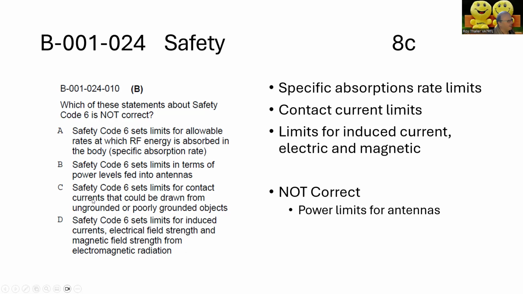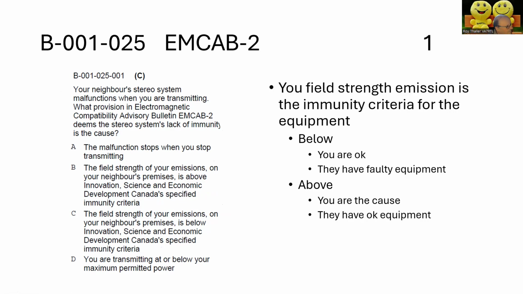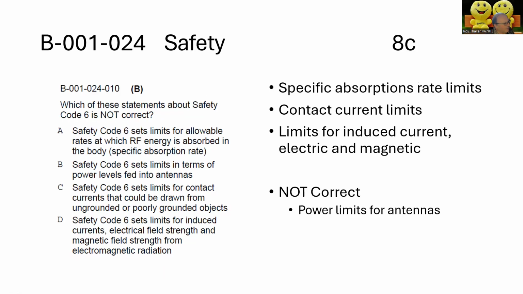So B is not correct. Safety Code 6 sets limits in terms of power levels fed to antennas. Remember, Safety Code 6 is about exposure to you, not about what generates the RF signal or the power. So that completes the section about RF safety. There is another section about general safety, which will come up, I believe, in section 2 or section 3.